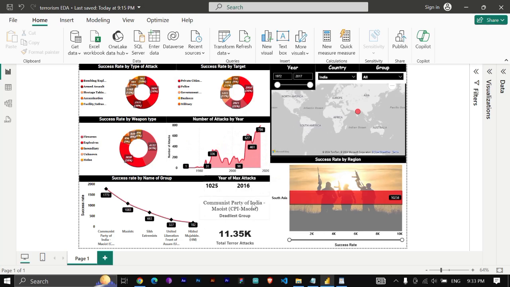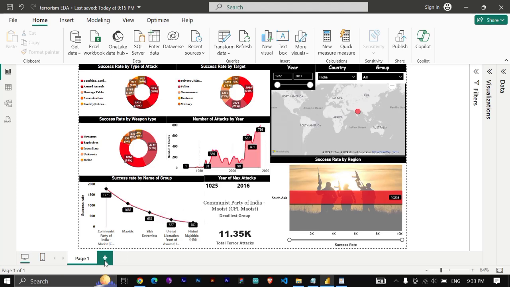And from 1970 to 2017, 2016 is the year in which the maximum attacks were planned, that is 1025 attacks in India in 2016, out of which 2753 attacks have been successful.